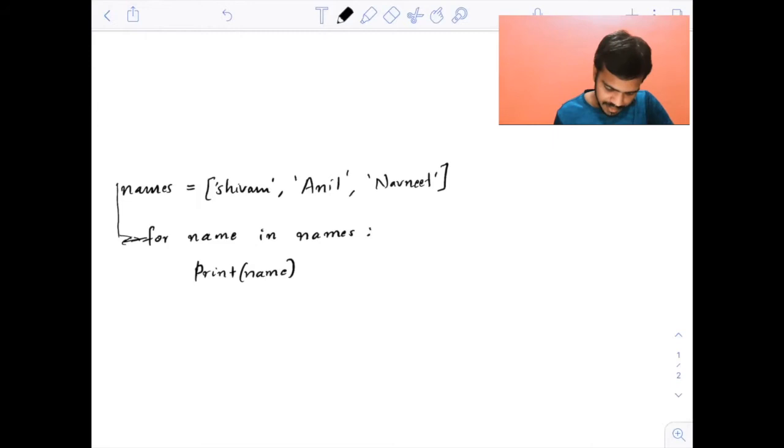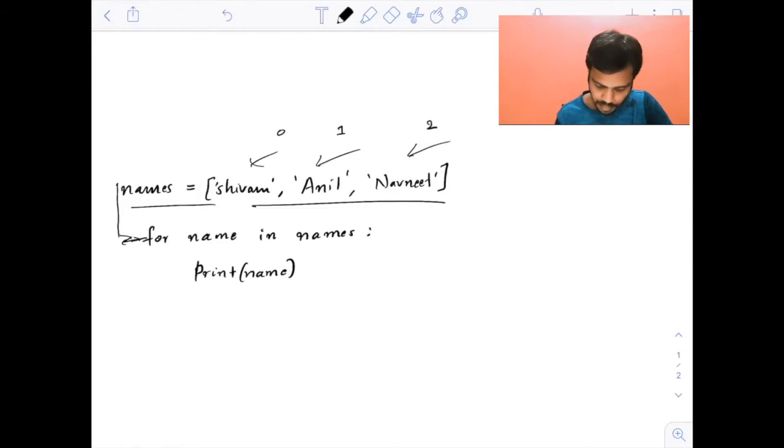Let me explain. This is just the declaration of your variable names. This is a list in which you are storing three names, right? Now, the index, if you remember, for this is 0, this is 1, this is 2. Now, what does this for loop do? This names, if you remember, is the name of your list. So always put the name of the list here. This is Python syntax which you have to follow and remember. Of course, in is also syntax. You cannot remove this. This is your list name.